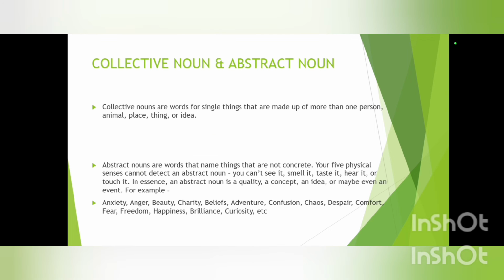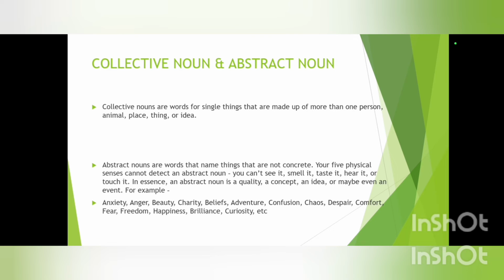Next, we have collective noun and abstract noun. Firstly, collective nouns. Collective nouns are words for single things that are made up of one or more than one person, animal, place, thing, or idea.